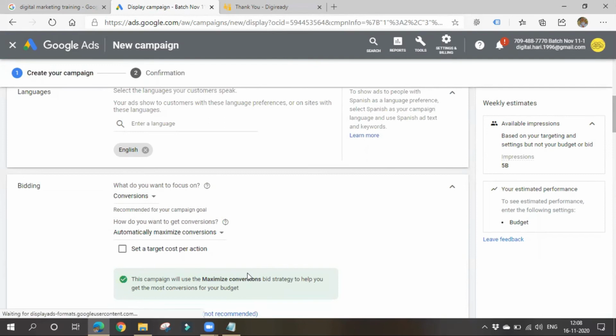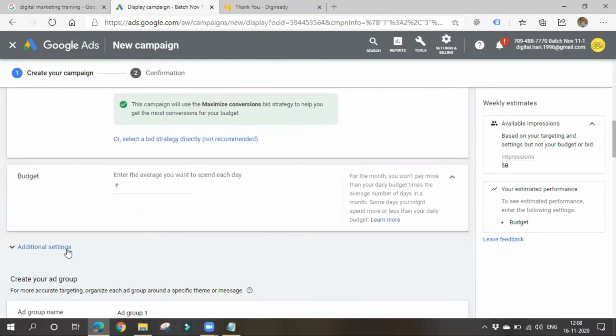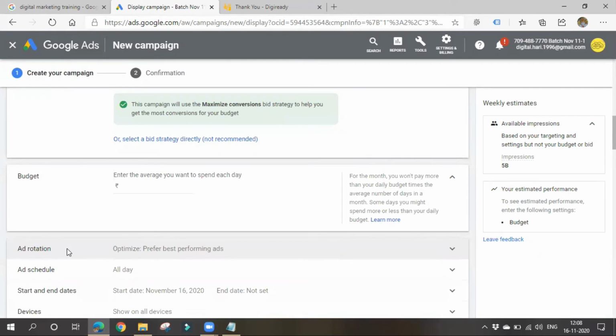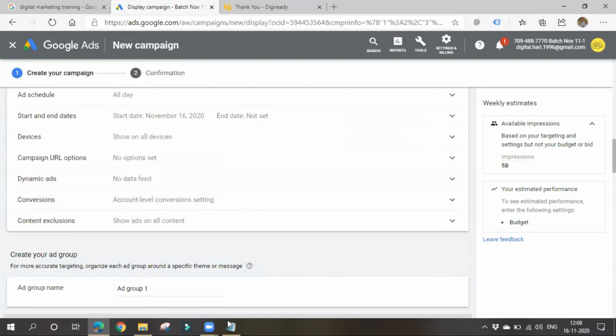And bidding is mandatory again. How much amount you want to spend? All these things are mandatory again: budget, daily budget, and bid amount. For 1,000 impressions, how much you want to spend? You can also schedule what time you show or not, but targeting is not necessary at all.